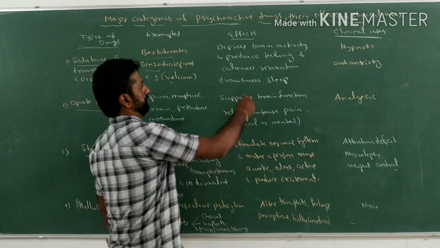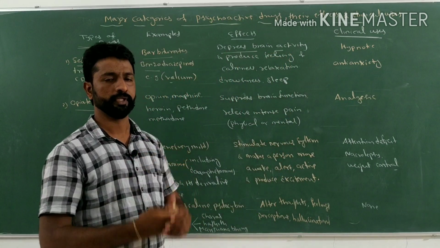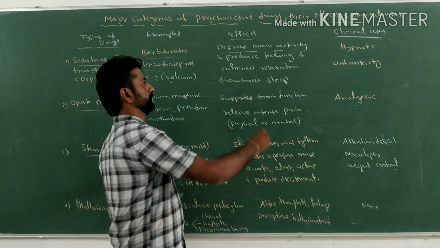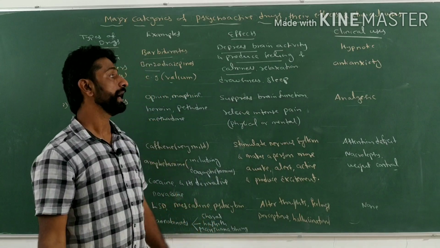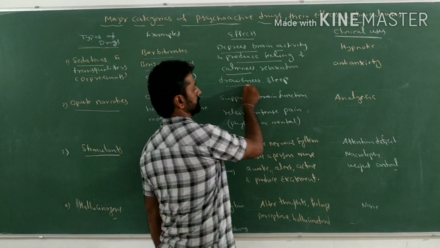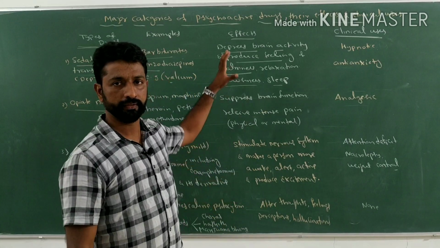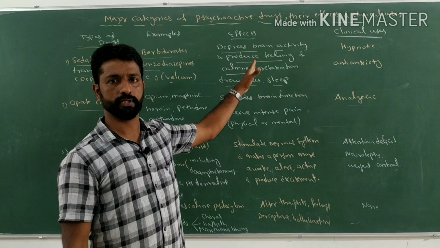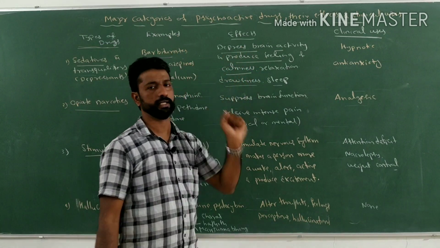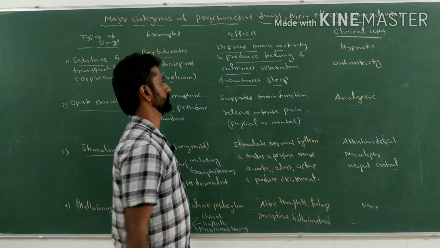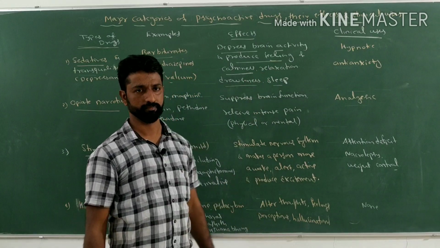Their effect is they depress the brain activity and produce the feeling of calmness or relaxation, and also lead to drowsiness or sleep when used in high dosages. When given in high doses they cause drowsiness or sleep, but their primary function is to produce the feeling of calmness or relaxation.